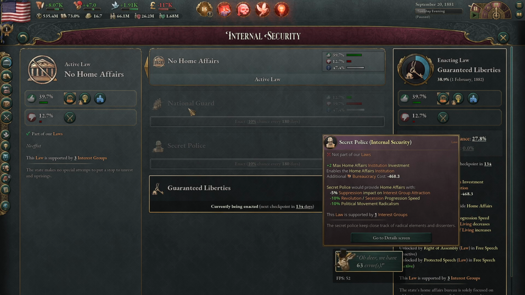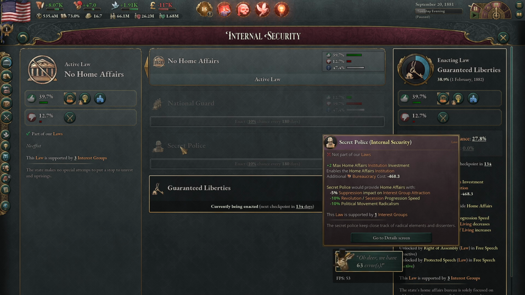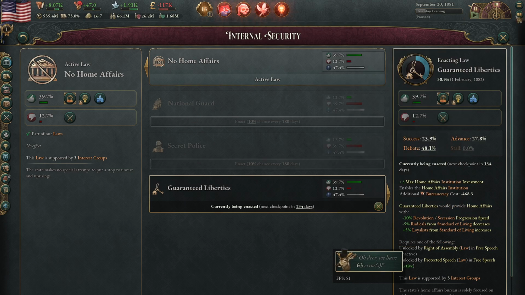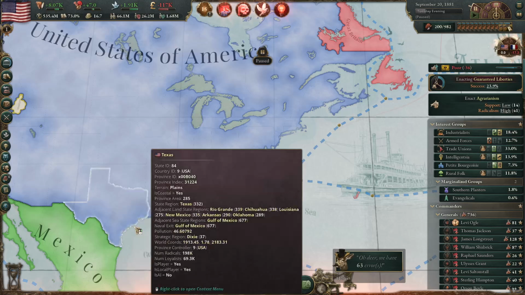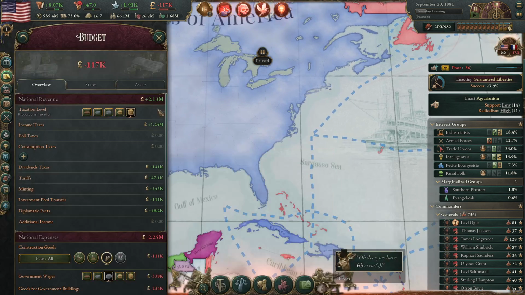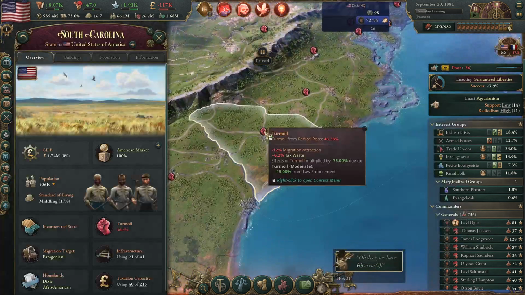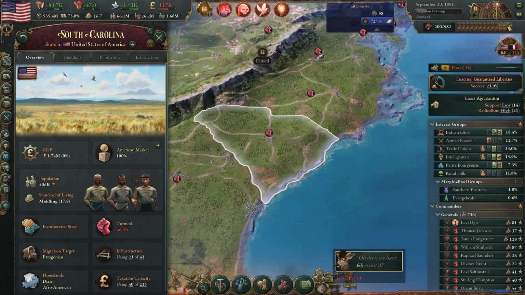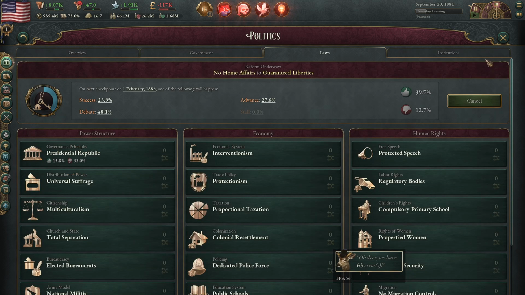If you don't have that, then it might make sense for you to pick up one of these two. These are not necessarily going to combat turmoil directly, but they can help if you have revolution or secession problems caused by turmoil, or by interest groups out of your radicals, so don't be worried about it. You've got plenty of ways to deal with this stuff. Just keep an eye on your turmoil, and if you feel like your radical problems are getting out of control, then go ahead and get up a dedicated police force and max it out.